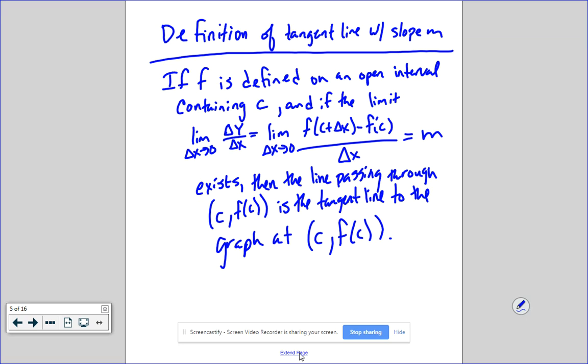Okay? Then the line passing through that point, c f of c, is the tangent line to the graph at c f of c. So basically what it's saying is whatever arbitrary point you pick to find the slope at, you are finding the slope of a line that crosses through that point on the graph. And tangent, again, meaning only passes through the graph at that exact point, nowhere else. Okay? All right.